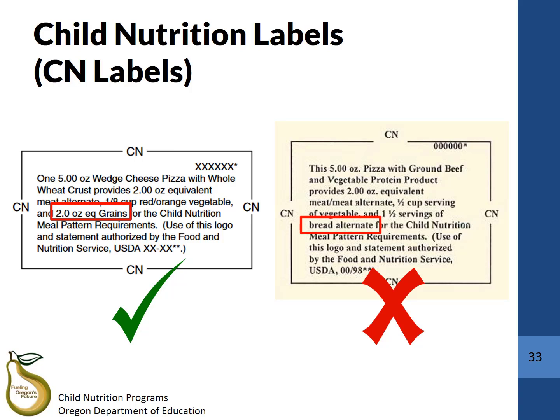Not all processed items will have child nutrition labels. These are only available for combination food items with meat or meat alternates in the product and are mostly available through suppliers who work with schools. If you do not have a child nutrition label on your purchased grain item and you would like to have manufacturer's labeling indicating that the product meets whole grain rich requirements, then you will need to have a product formulation statement.